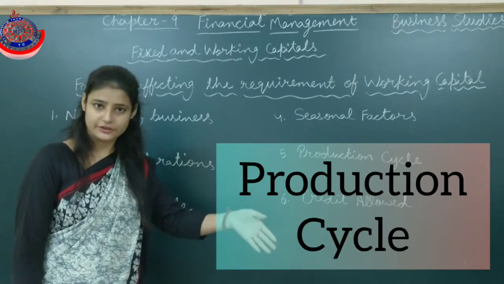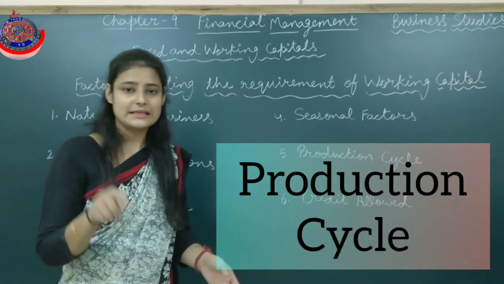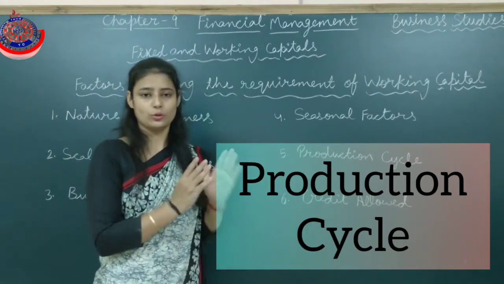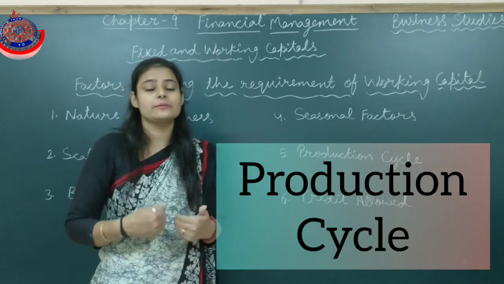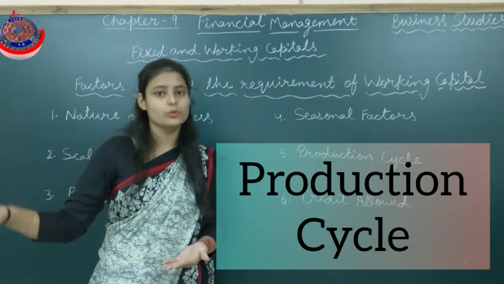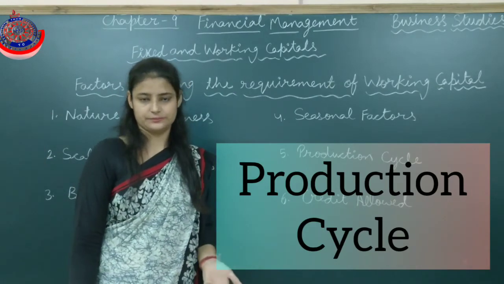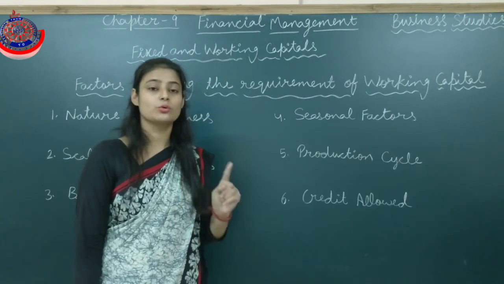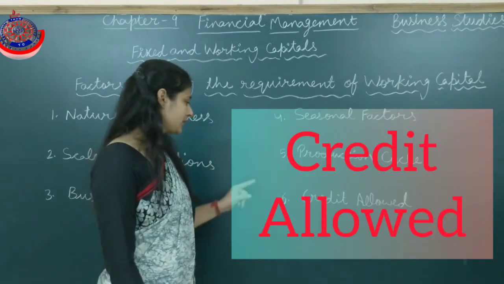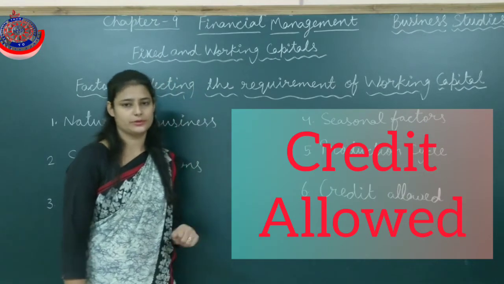See, because there is a time gap between the procurement of raw material and its conversion into finished goods. There is a time gap. See, if there is no availability of cash, then how will they be able to purchase more raw material for production? Clear? So that's why they need more working capital. This is credit allowed.